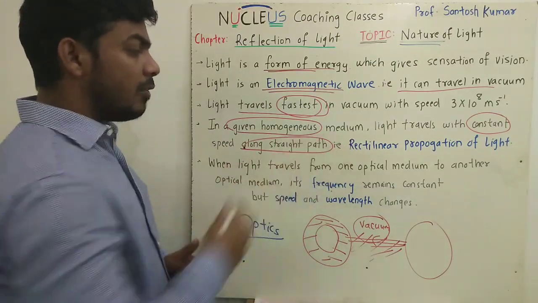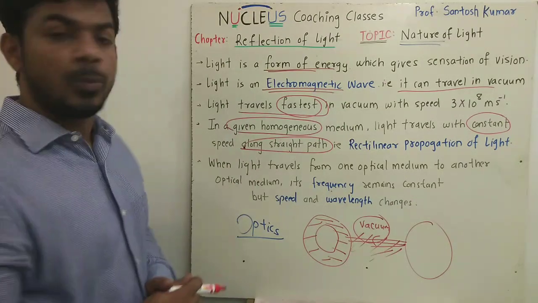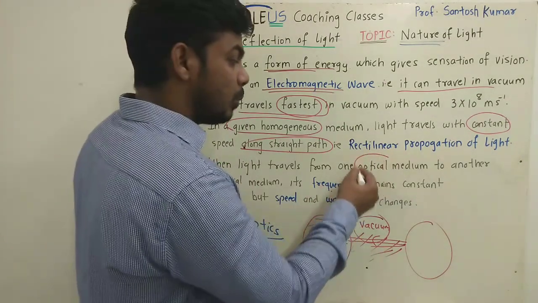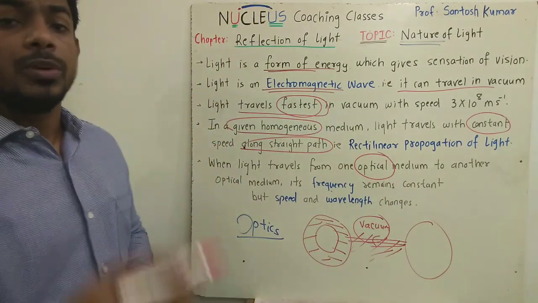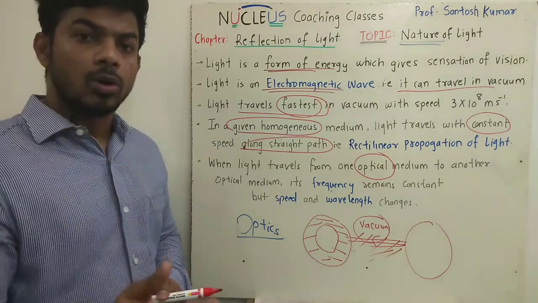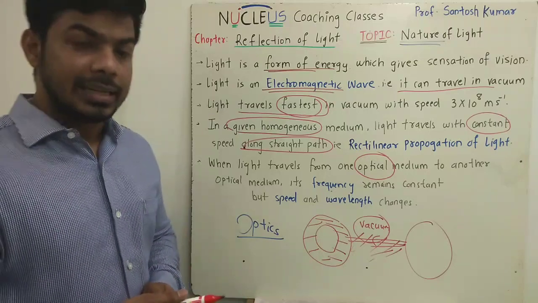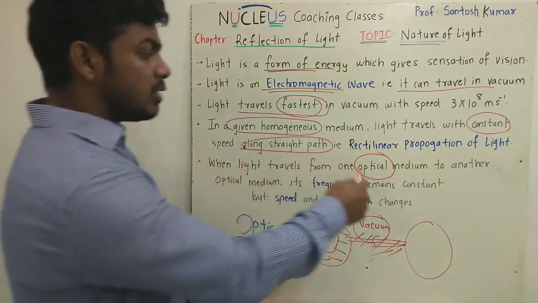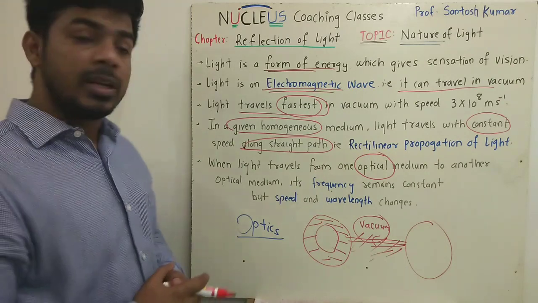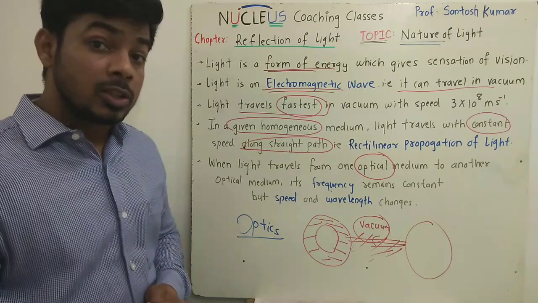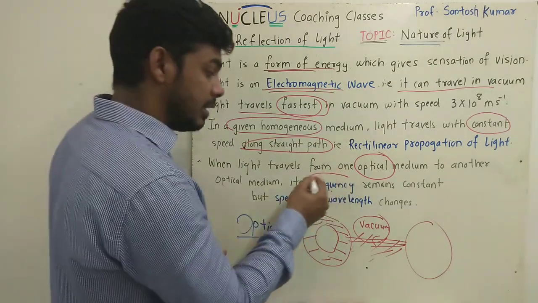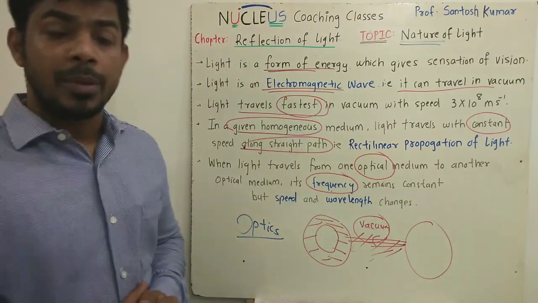Now whenever light travels from one optical medium to another optical medium, now what do you mean by optical medium? The medium through which light can travel, like water, glass, air, vacuum, diamond, these are the media through which light can travel. So whenever light travels from one optical medium to another optical medium, the parameter associated with a wave, like frequency, the frequency of a wave remains constant.